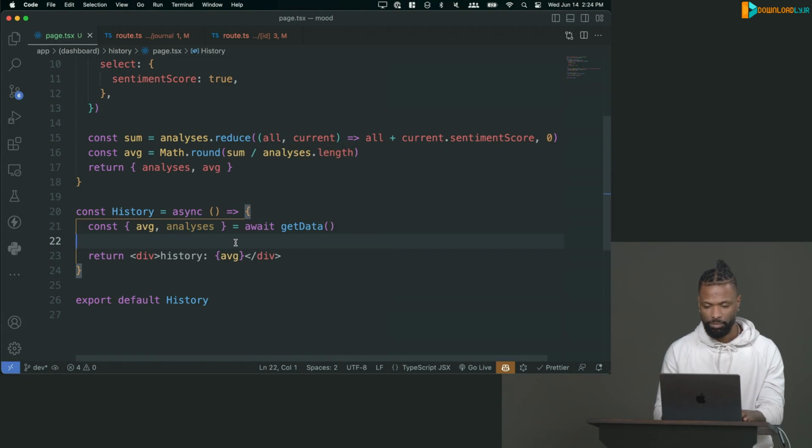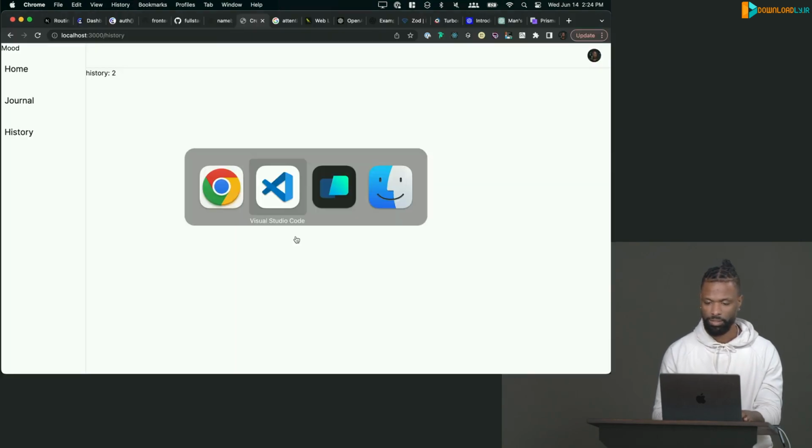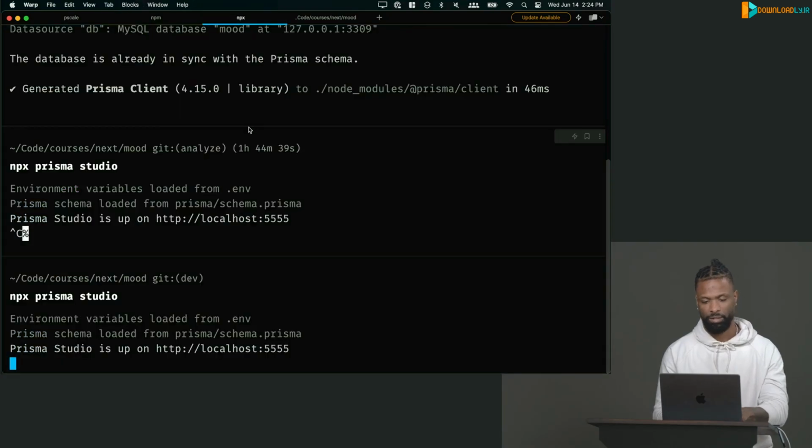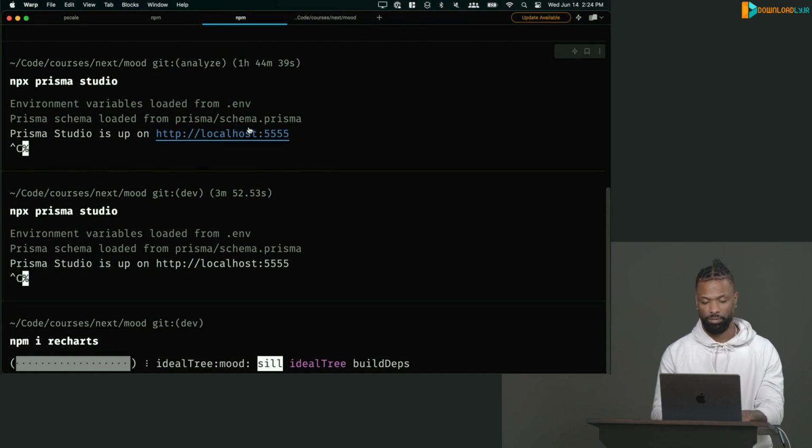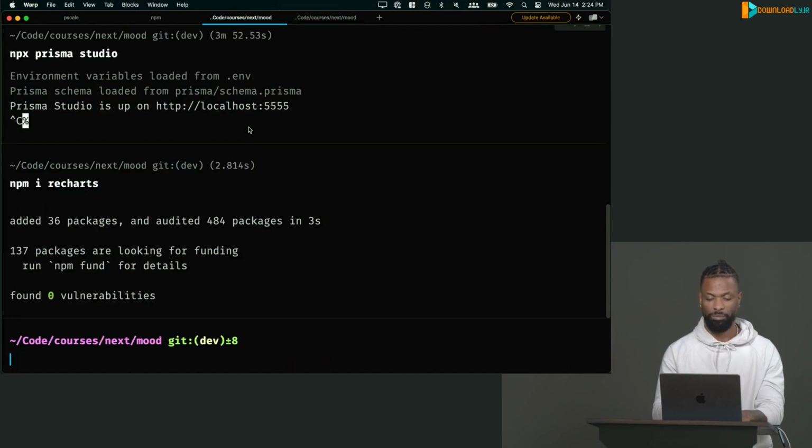All right, so we got that. Now let's make some charts. Let's make something out of this. So we're going to install a package called rechart. So npm install, it's either rechart or recharts. I think it's plural. Watch it be rechart and someone else made something called recharts that's not this, and it's going to mess me up.